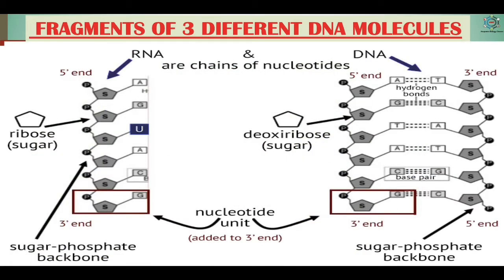Now here you can see that in the chain, the sugar-phosphate backbone is present, which is known as the backbone, and here the ribose sugar in case of RNA and the deoxyribose sugar in case of DNA. In between the nitrogenous bases, hydrogen bonds are formed. So this is the structure of the fragments of the three different DNA molecules.